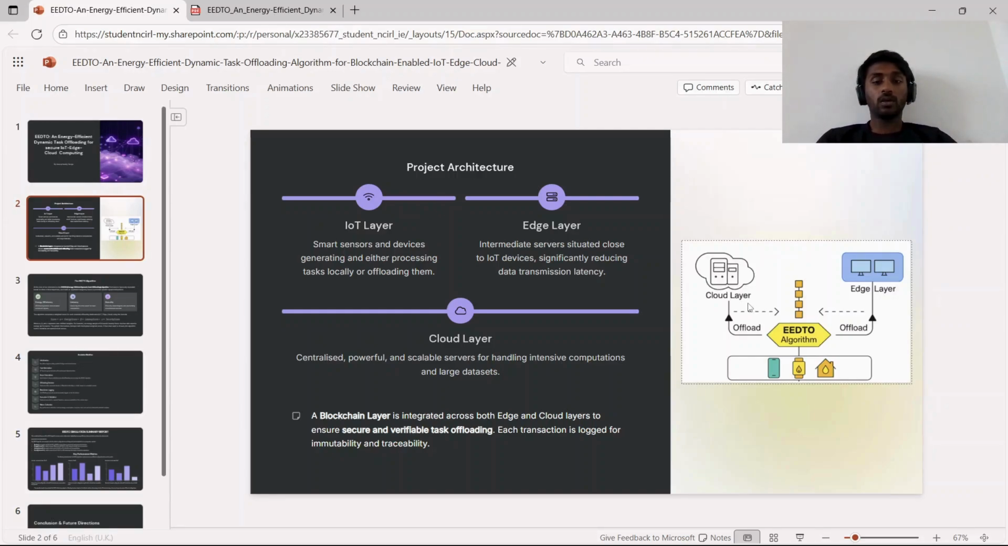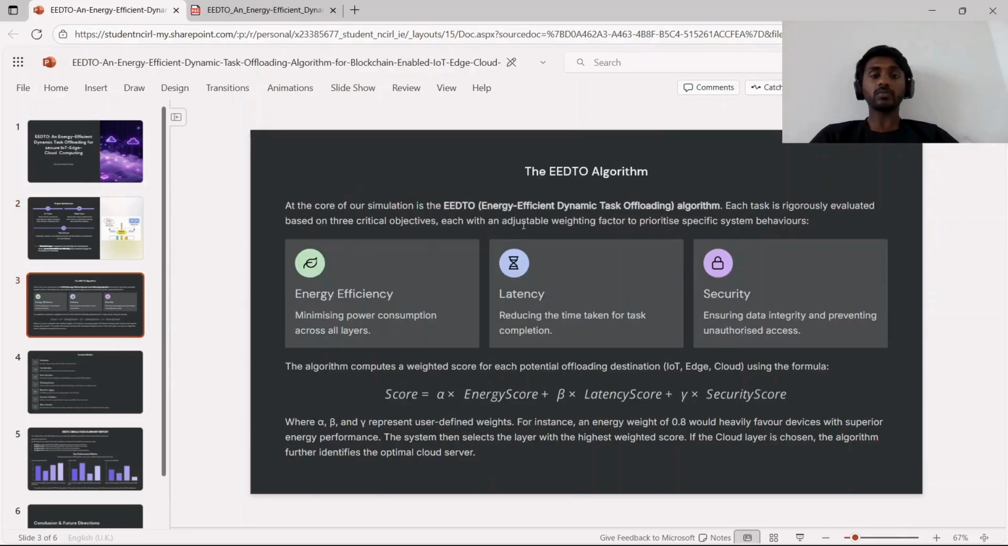large data sets. A blockchain layer is also integrated across the cloud layer and edge layer to ensure secure and verifiable task offloading. Each transaction is logged for immutability and traceability for security of the data.